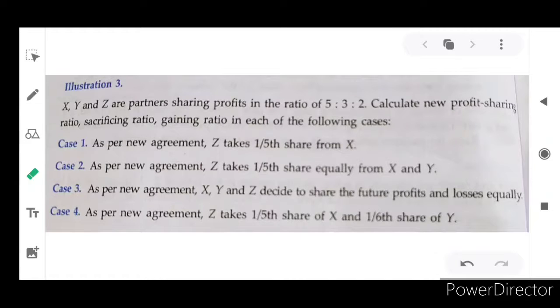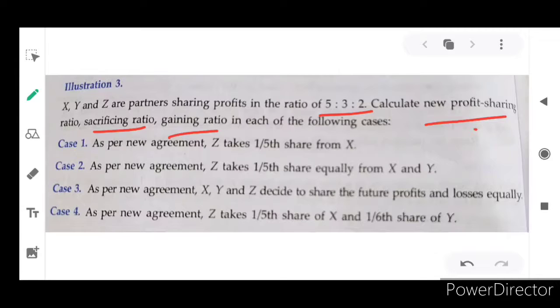So 3 partners, their profit and loss sharing ratio is 5:3:2. Calculate the new profit sharing ratio. What is it that they are asking? New profit sharing ratio, sacrificing ratio, gaining ratio in each of the following cases. So they have given 4 situations. We are going to discuss these 4 situations in detail.